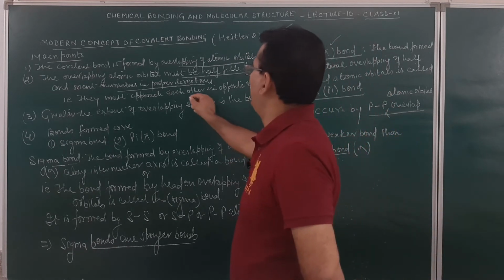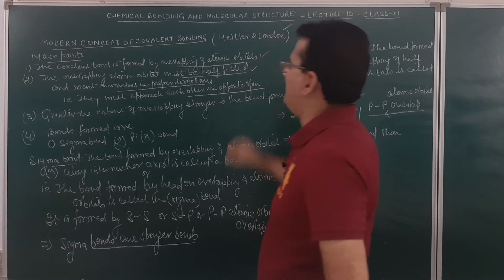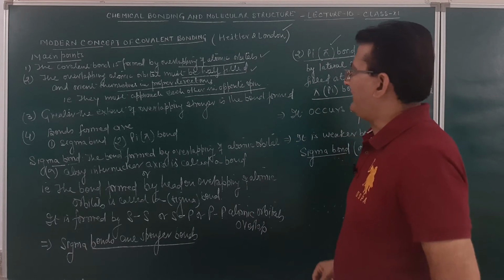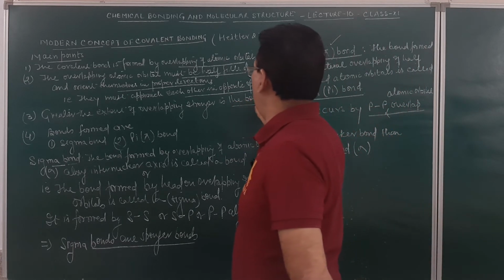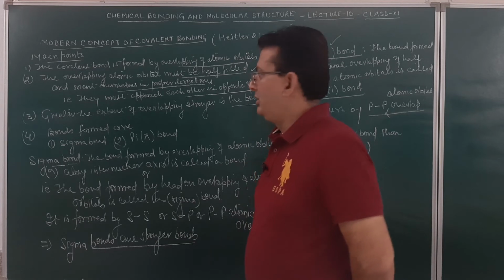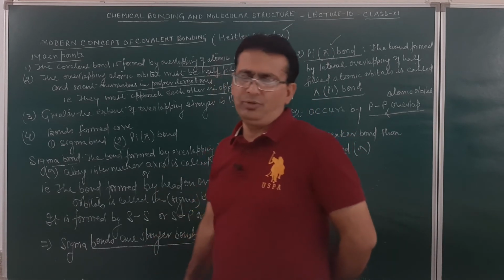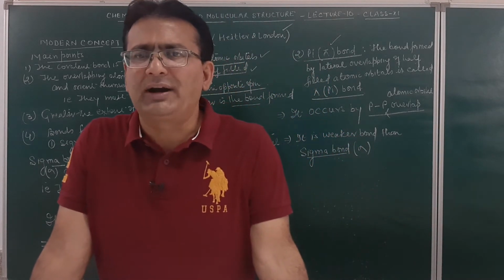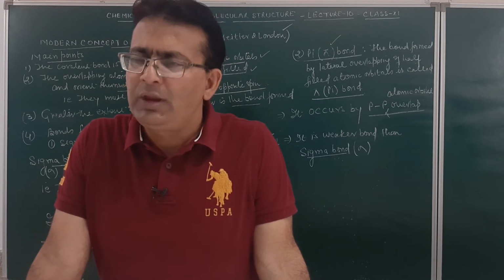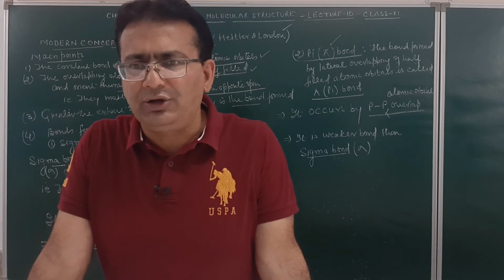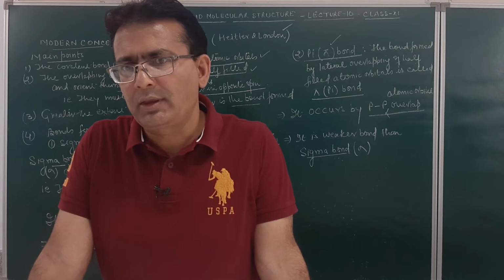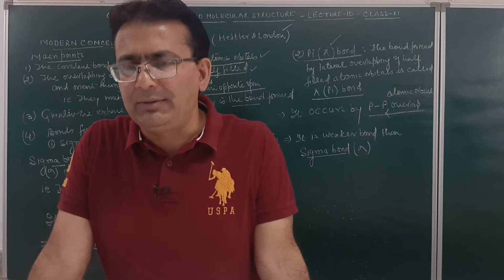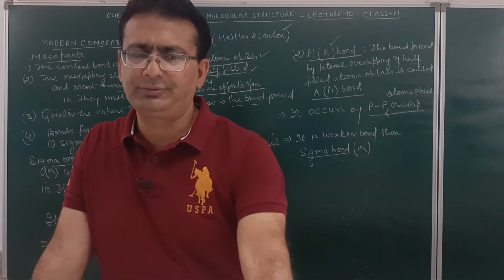That means they must approach each other in opposite spin. The greater the extent of overlapping, the stronger is the bond formed. They may be sigma and they may be pi bonds. I have distinguished for you what are sigma bonds and what are pi bonds. Now, student, I'll try to explain to you how sigma bonds are formed.